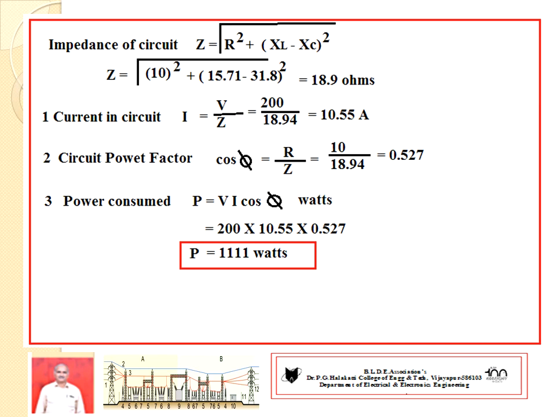Then the impedance of the circuit, because we know the R value, we have already calculated XL and XC, then substitute in the impedance expression. So Z we are getting 18.9 ohms. Once you have got Z, next is the current in the circuit, I equal to V by Z in general. The RMS value of voltage is given, and the RMS value of current you are getting is 10.55 ampere.